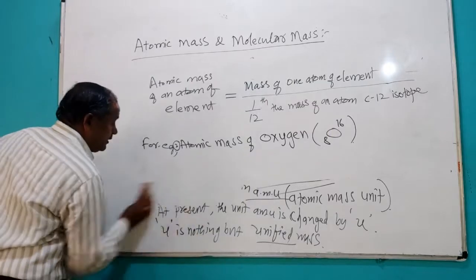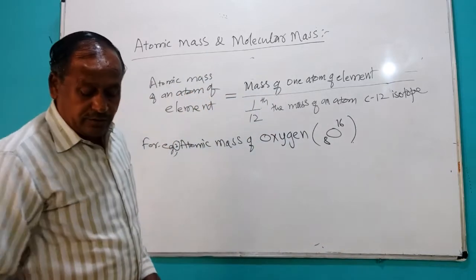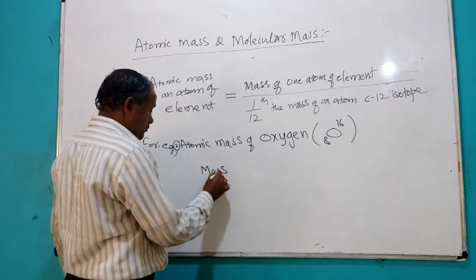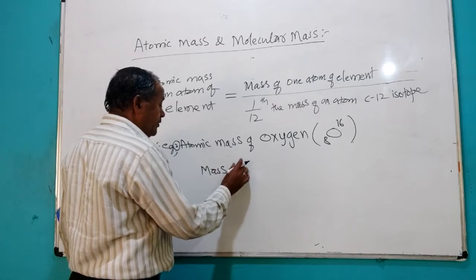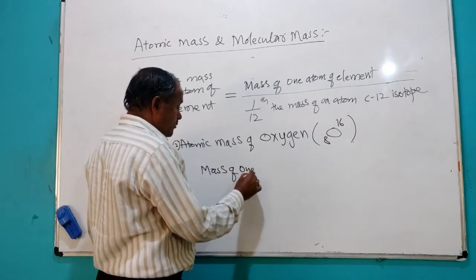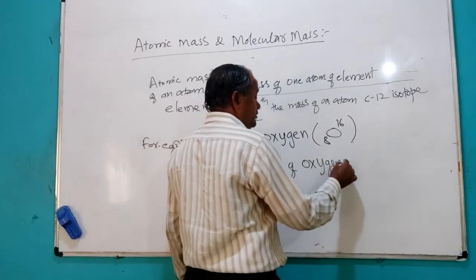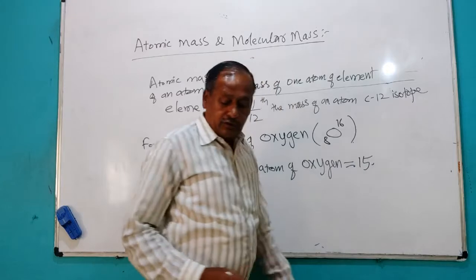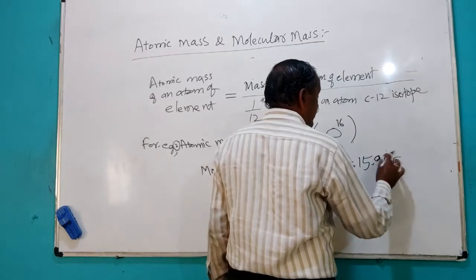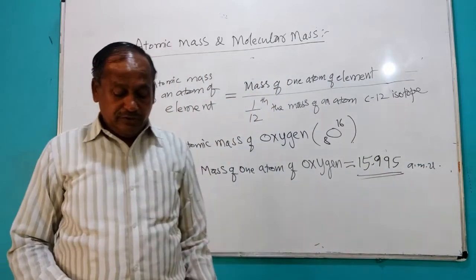So nearly, the mass of 1 atom of oxygen is equal to 15.995 AMU. That is atomic mass unit, also you can write.